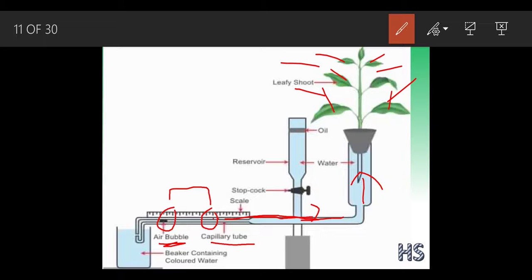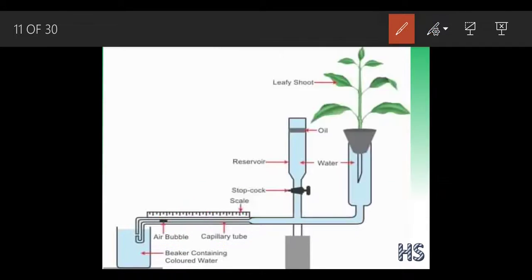Now what we are going to do: when the air bubble comes near the reservoir, we are going to open this stopcock. Why do we open this stopcock? Because this stopcock will push this air bubble backward and helps this air bubble to come to the initial position again. What do you mean by initial position? The starting position, somewhere here.